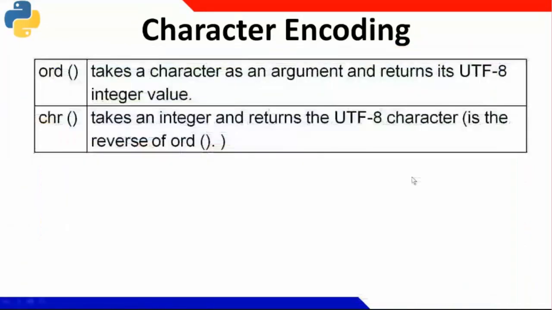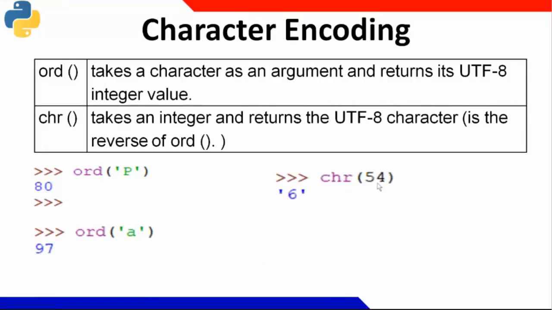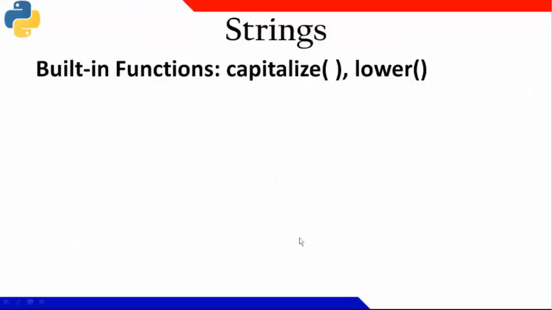Okay. For that I have two different functions, that is ORD and CHR. Both of them are the reverse of one another. So ORD of the less than symbol gives 60, of A I am getting 97. Similarly, CHR of 54 I got 6, and CHR of 97 is A. Like ORD of A is 97, CHR of 97 is A. They are the reverse of one another. Okay. There are a few more inbuilt functions we have. We cannot discuss everything here, but we'll take a few.